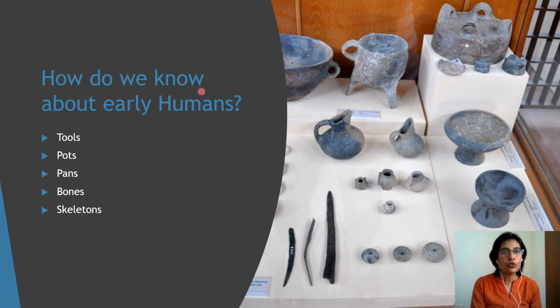Now, how do we know about early humans? I told you, right? Since they did not know how to read and write, how do we know about them? It is through cave paintings, and the other things are tools that they have used: pots, pans, bones, skeletons. All that they have used.